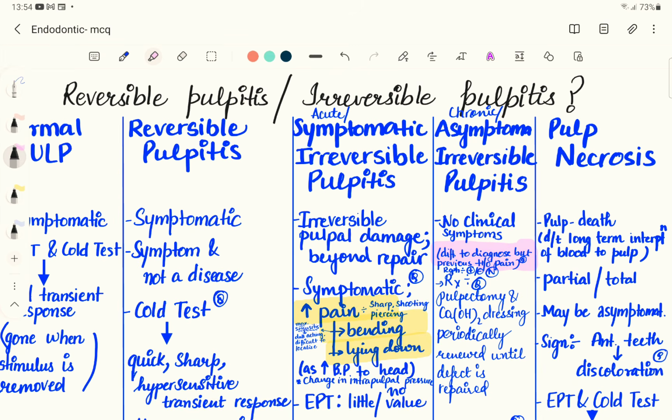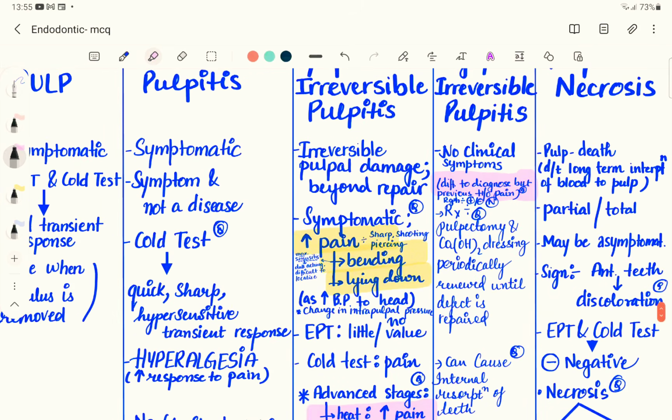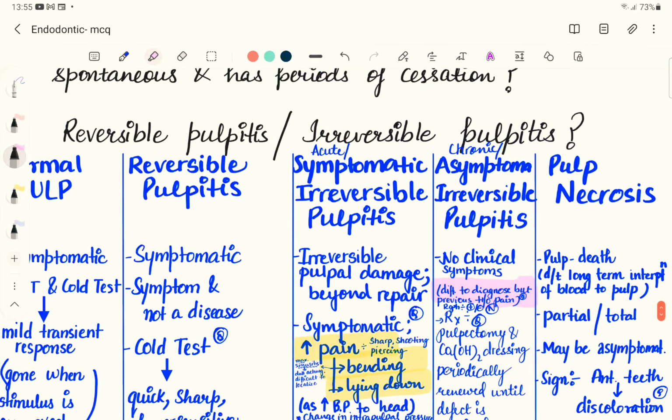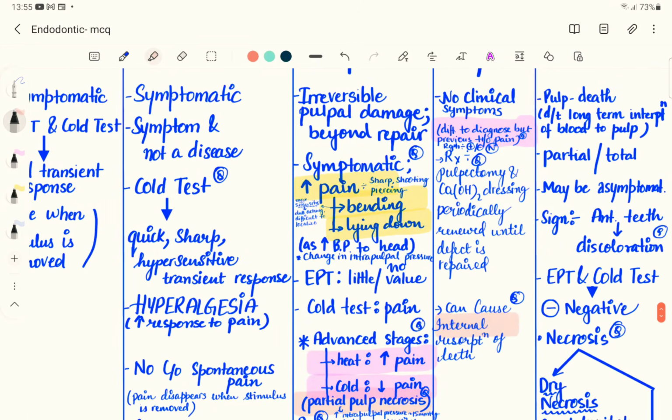So you have to ask the patient if there is a previous history of pain. If you find radiographs are quite normal and there is no clinical symptom, you have to depend on the case history. So this particular condition is very difficult to diagnose. In that case, you will do a pulpectomy or root canal therapy, basically a pulpectomy with a calcium hydroxide dressing, and you have to renew this dressing until the defect is repaired. This chronic irreversible pulpitis can also cause internal resorption of the teeth.